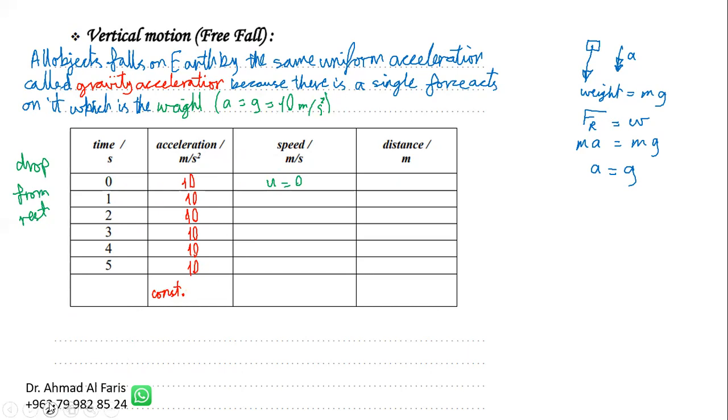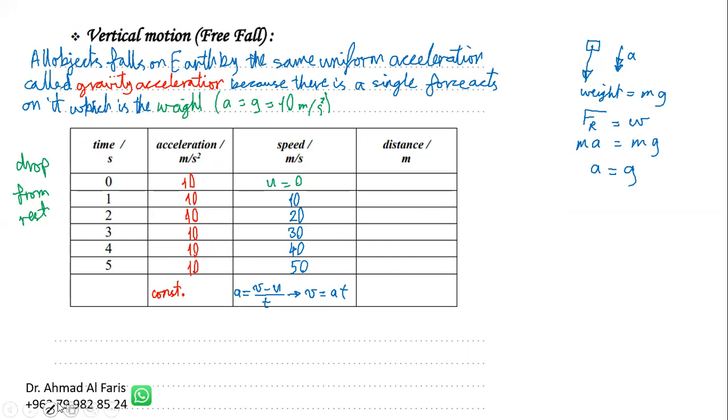What is the meaning of 10 meters per second squared? It means the speed increases every second by 10. So if it starts from rest, after the first second it will be 10, after 2 seconds 20, after 3 seconds 30, then 40, 50, etc. Every second the speed increases by 10. How do we know that? From acceleration equals v minus u over t. If I make v the subject and u is 0, then by cross multiplication, acceleration times time is the velocity. The acceleration is 10 times 4, for example, so it will be 40.